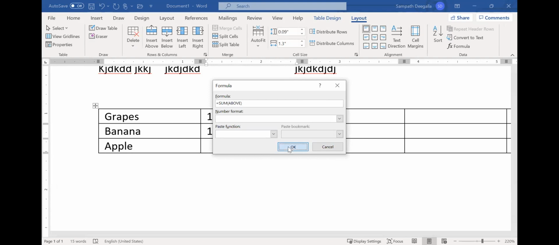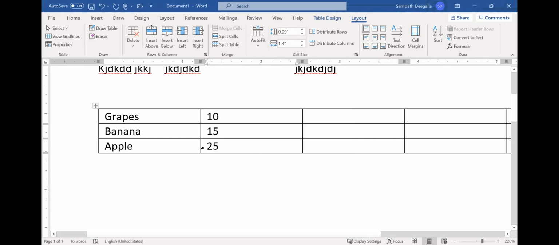So we can say sum above, which means we'll get the addition of the first two. Actually, we have not discussed these things, but this is possible. So the answer is correct.